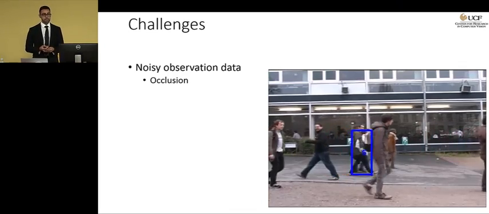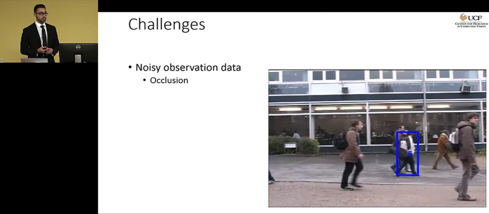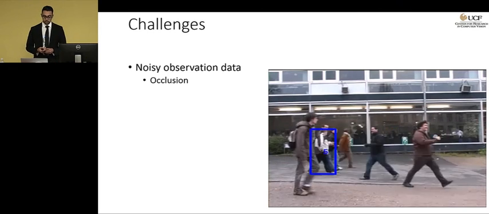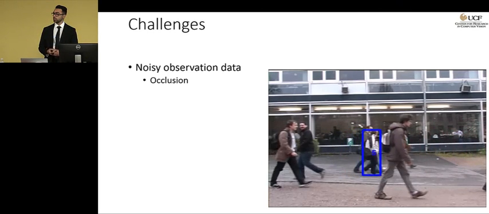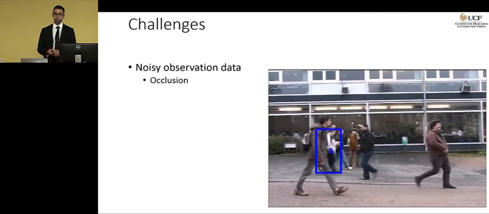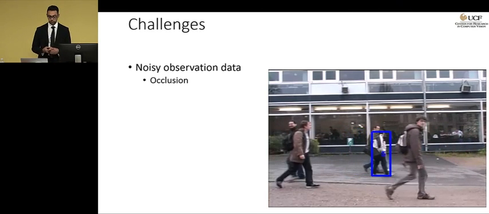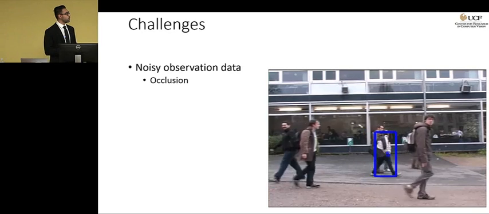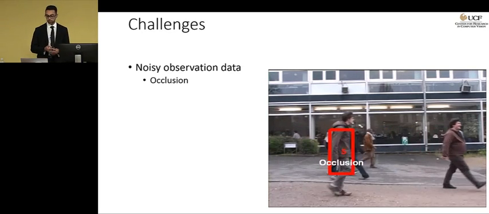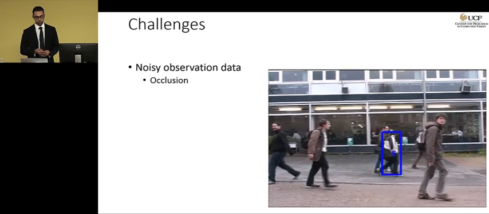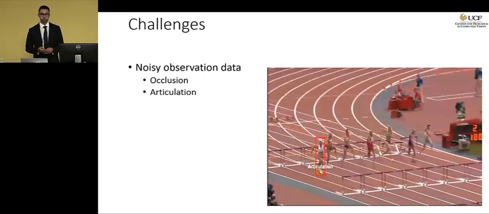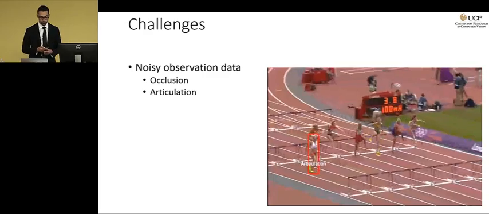Tracking is an old problem and it's been studied for decades. However, it's still considered an unsolved problem due to several challenges. Probably the biggest challenge is having noisy detection input. This noise could be due to several reasons, such as occlusion. When you have targets which are occluded, most object detection methods would likely fail to localize the targets. And another reason is having targets that go under heavy articulation, which happens mostly in sport sequences.